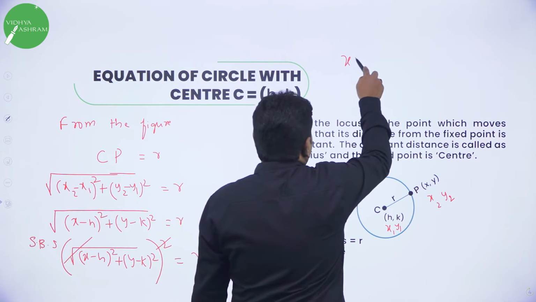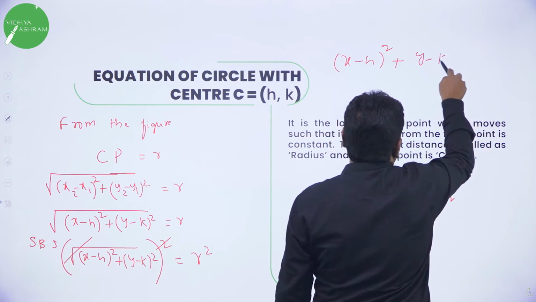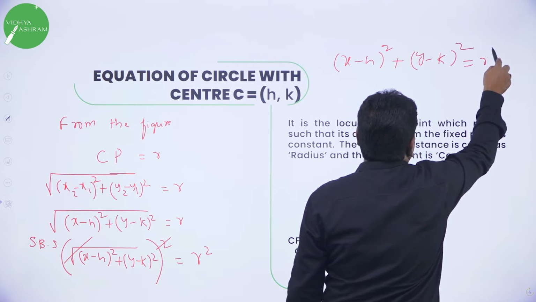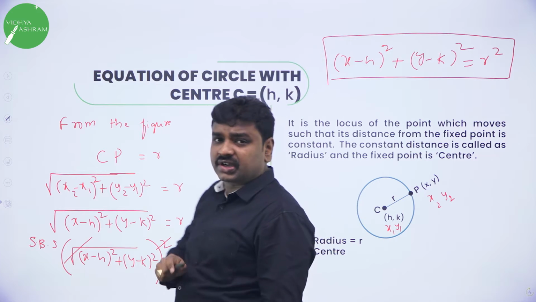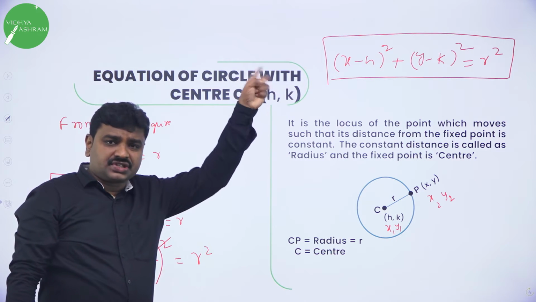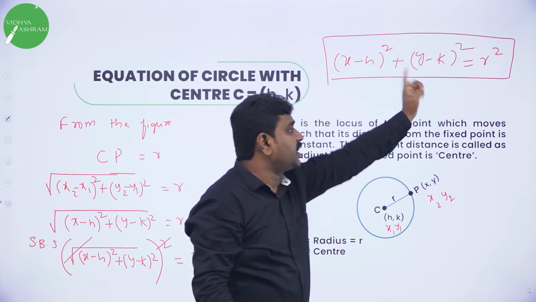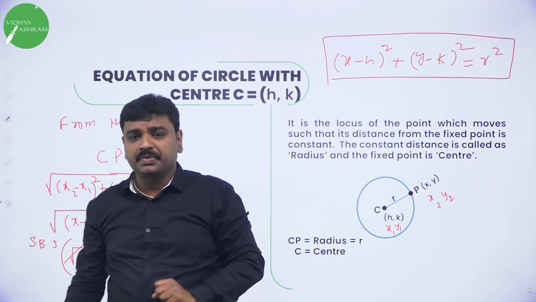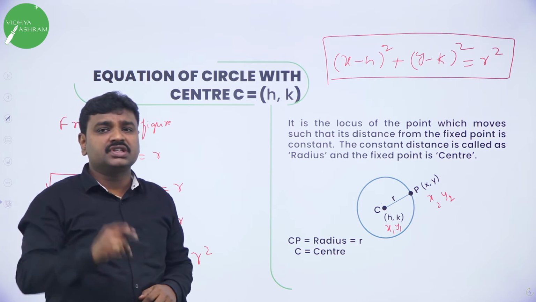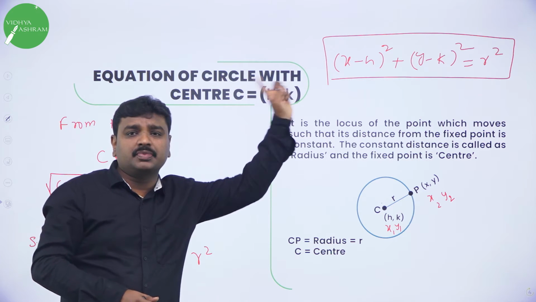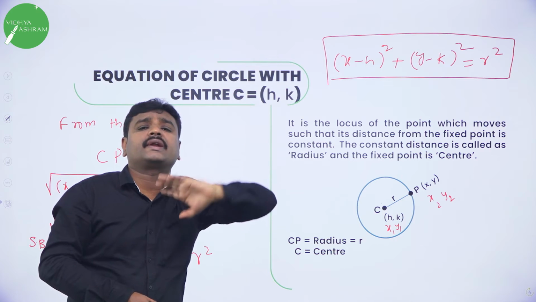Finally I am left with x minus h the whole square plus y minus k the whole square equal to r square. This is the equation of circle with center h comma k. What is the equation of circle with center h comma k? x minus h the whole square plus y minus k the whole square equal to r square. Here the ordered pair h comma k represents the center and r represents the radius.